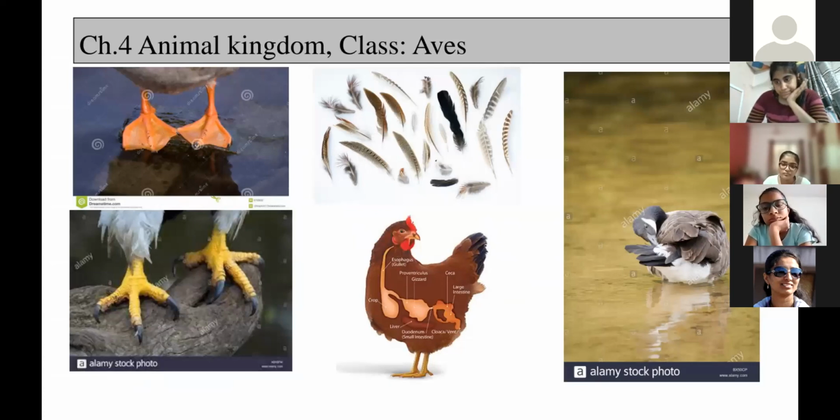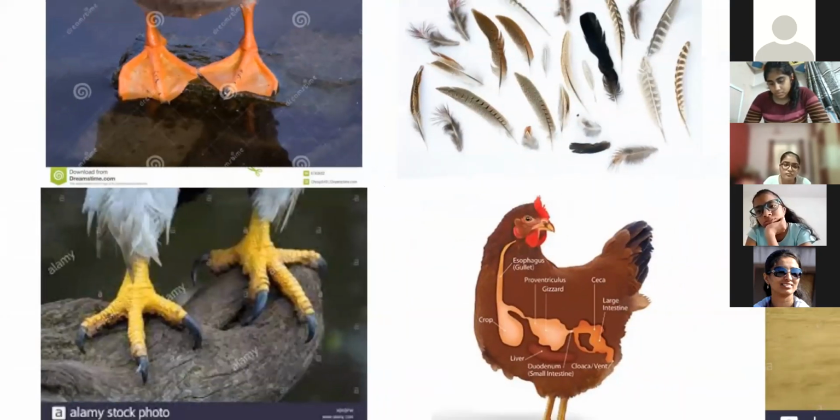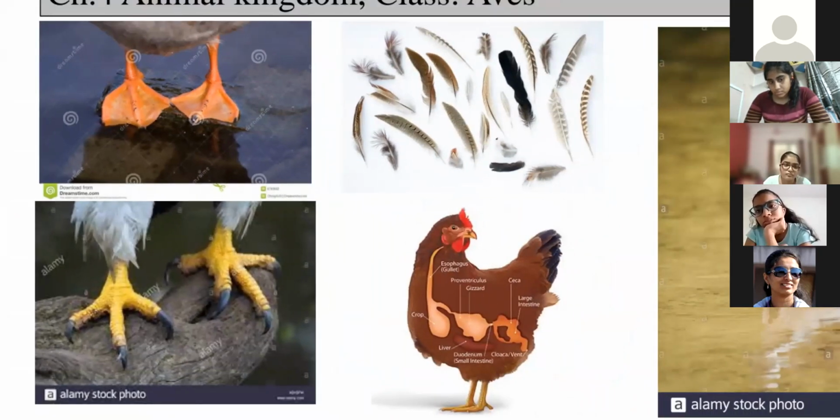You know, forelimbs are modified into wings, but they have hind limbs, right? Forelimbs are converted into wings, so it can easily fly. But what about these hind limbs? So hind limbs, depending on the bird, some birds are aquatic, right? Some birds live on a tree. So on the basis of their habitat, they require different types of feet.